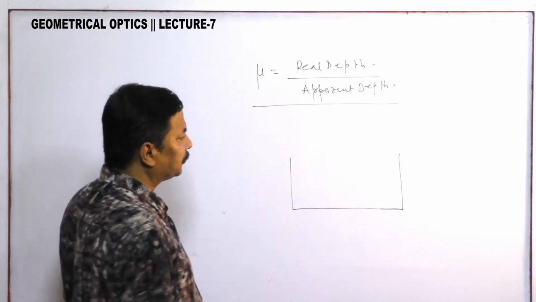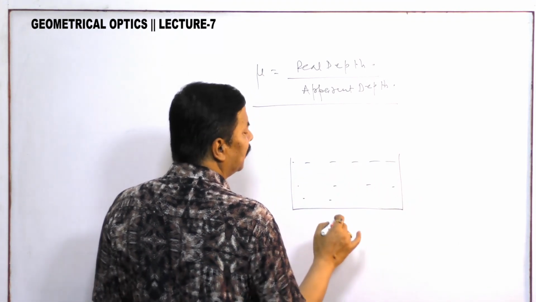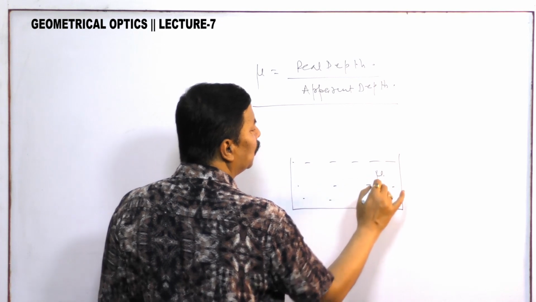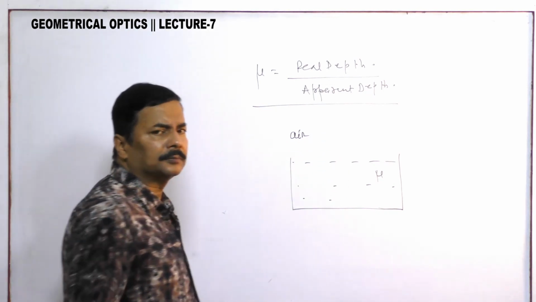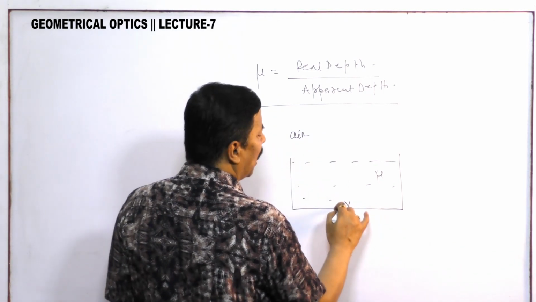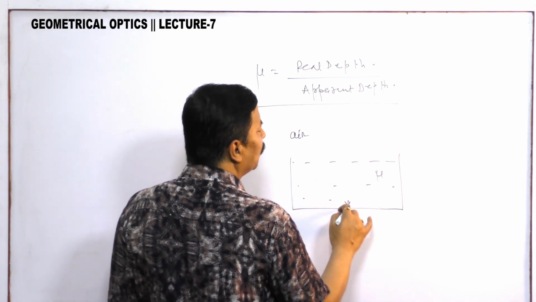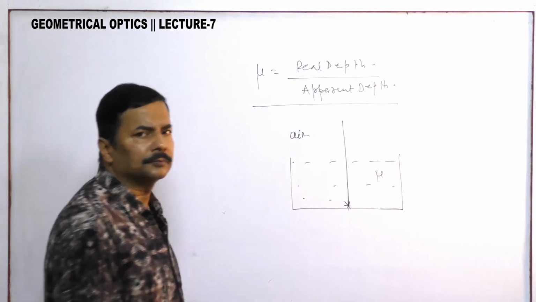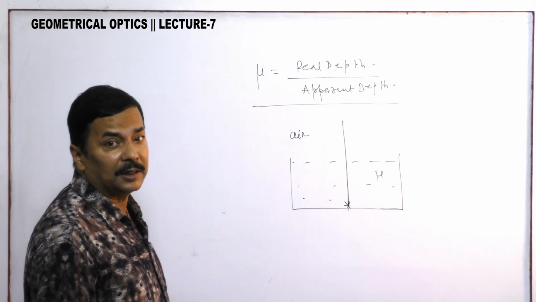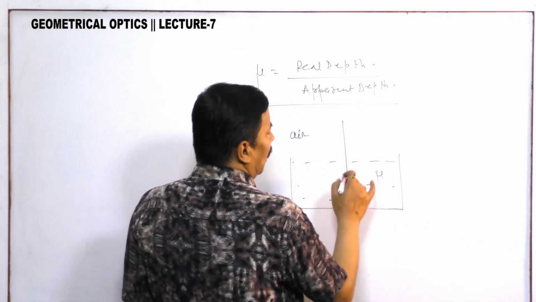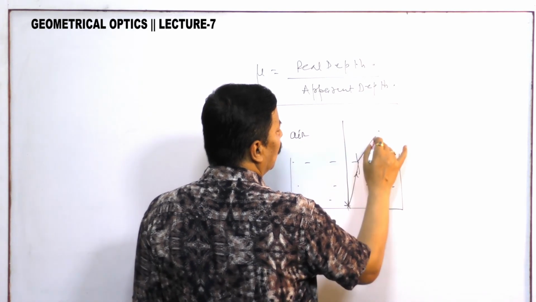a vessel which is filled with some liquid, say water, of refractive index mu, and above there is air, and here is a coin, and this is viewed from normally above. Normally above, mind it, I am using the words normally above. Then here the ray will go, and as it is there, it will go here.